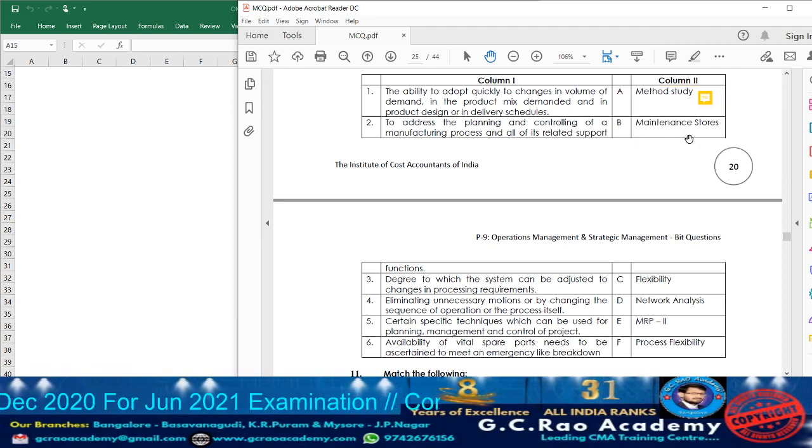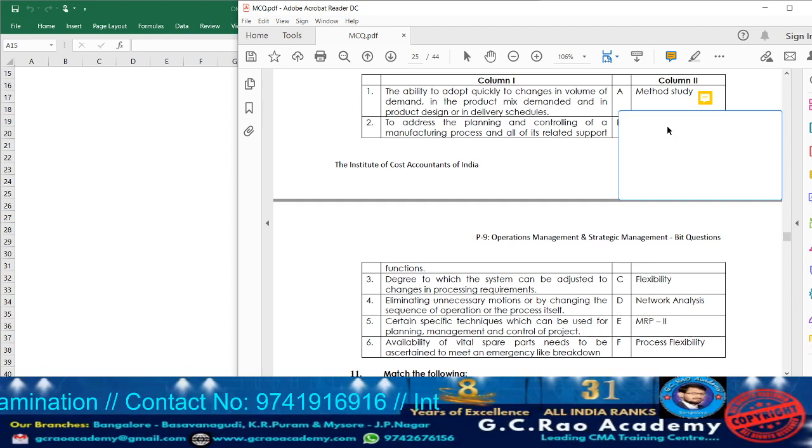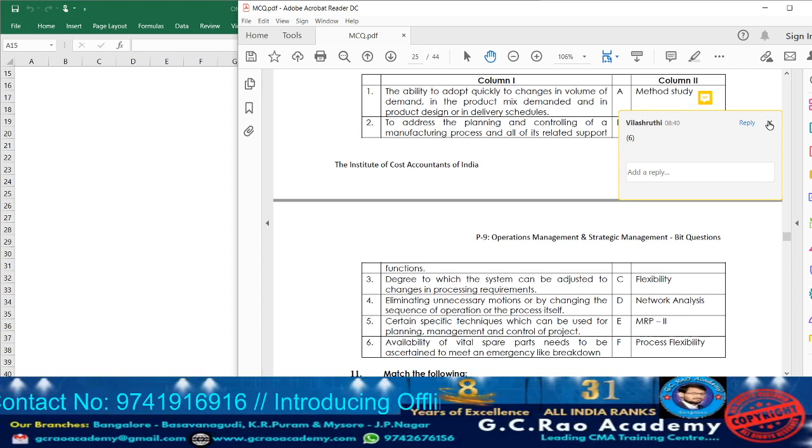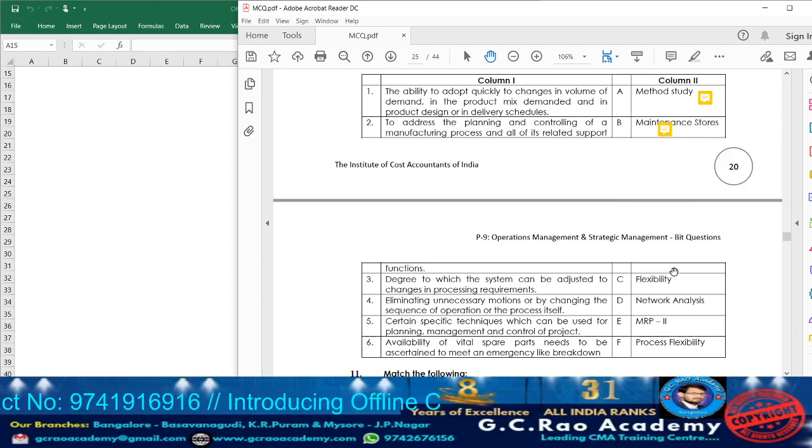Next, what we have? Maintenance stores. Point number 6, availability of vital spare parts needs to be ascertained to meet an emergency like breakdown. That we are going to call it as what? Maintenance stores should be available, only then the required spare parts can be provided at a sudden breakdown. So point number 6.